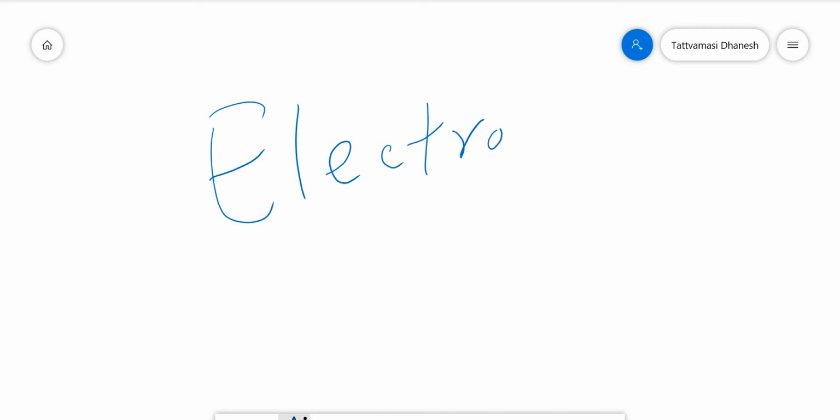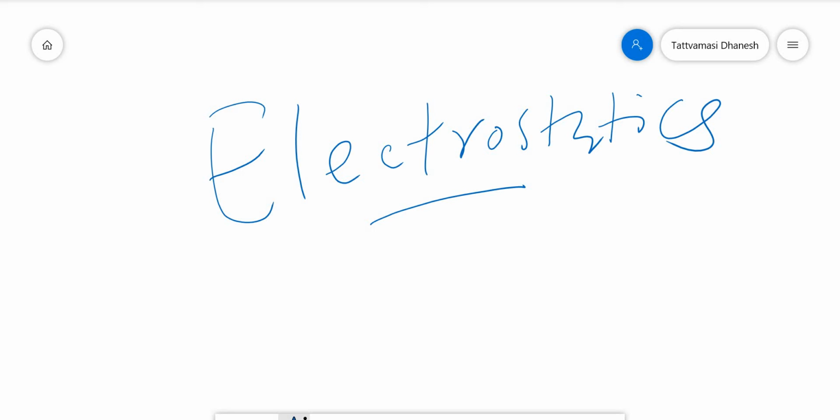Electro, as I told you, is related to electrons, and statics means rest. From these two words the word electrostatics originated. So electrostatics is the study of electric charges at rest.